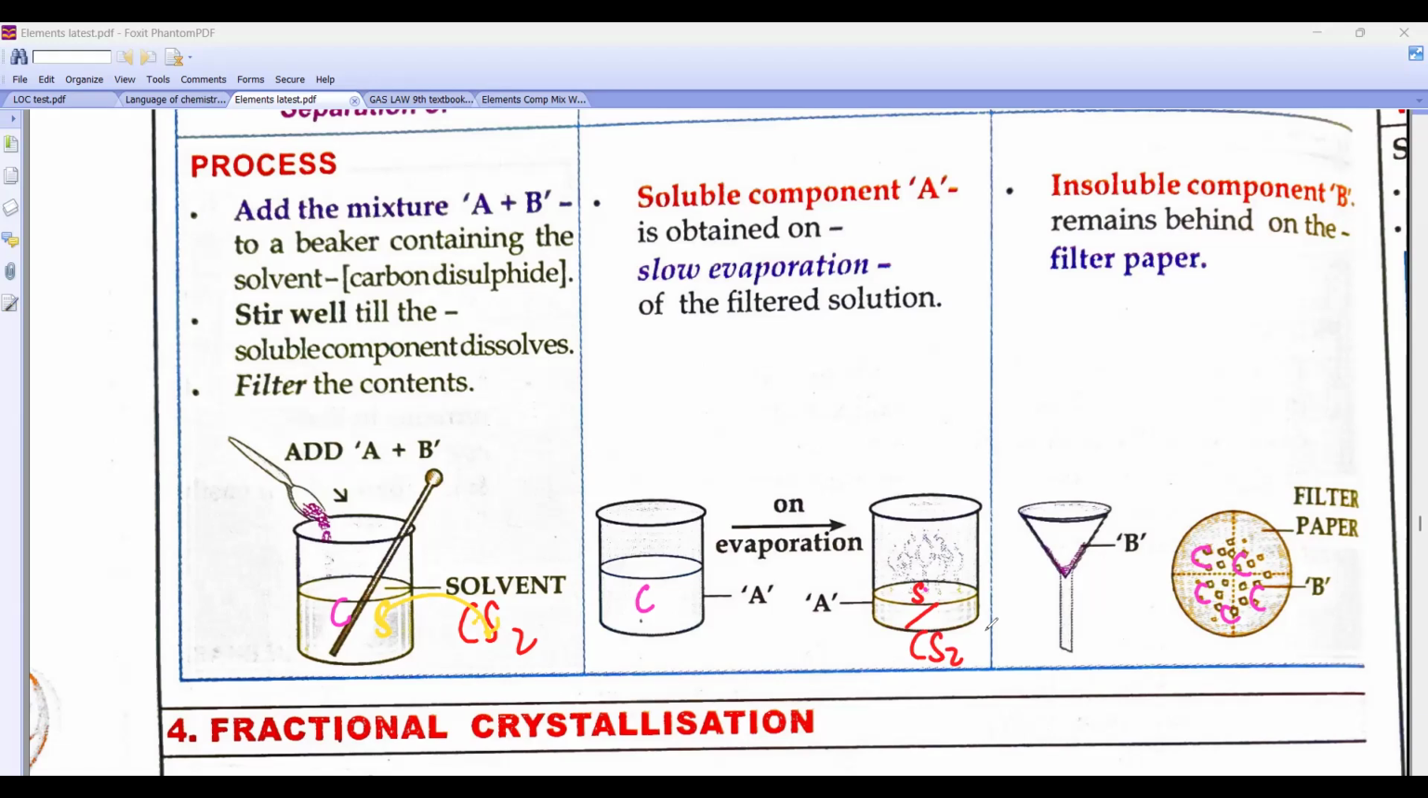Then what I'm going to do, beta, is heat it and evaporate all the carbon disulfide. So what will remain here? Sulfur. I'll show you now, baby.